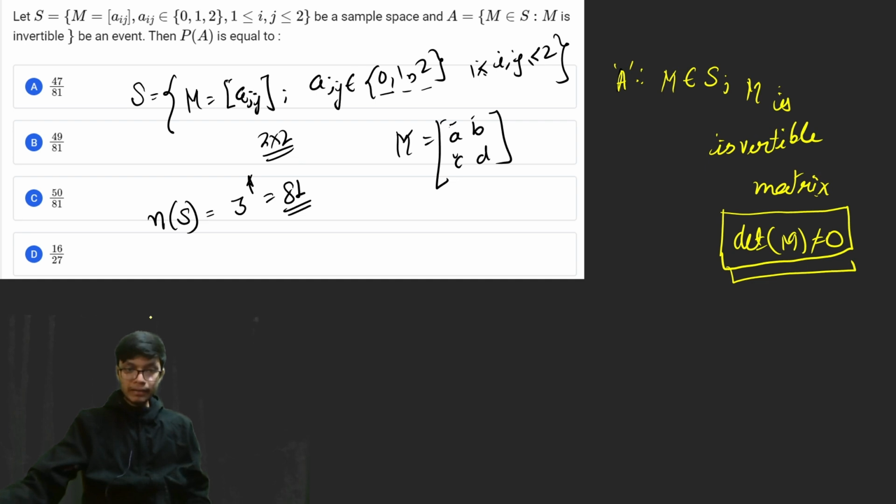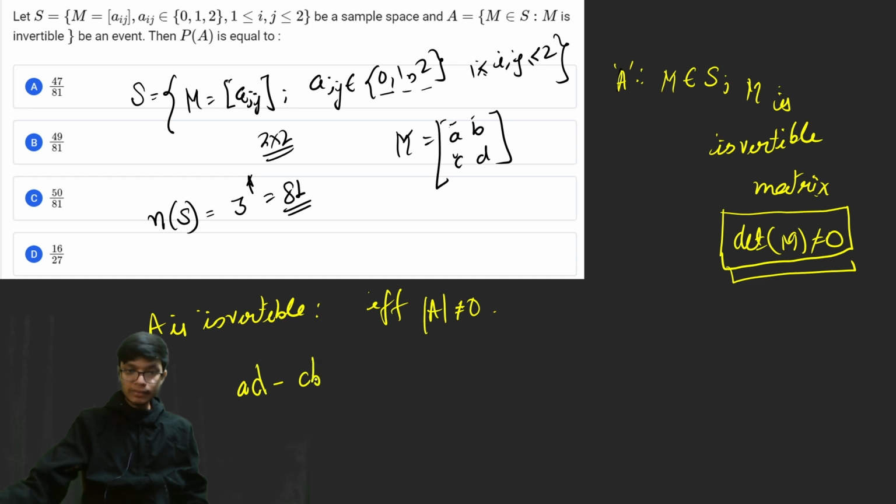Now the matrix is invertible if and only if the determinant value of this particular matrix is non-zero. That means if the matrix has A, B, C and D as the elements, then the determinant value is AD minus CB, and that should not be equal to 0. Okay, so that is an important case from here.